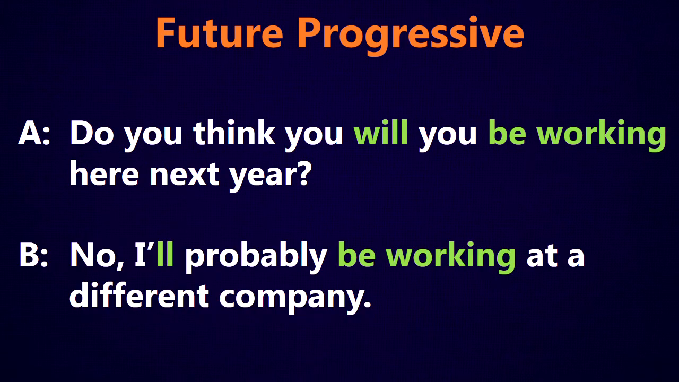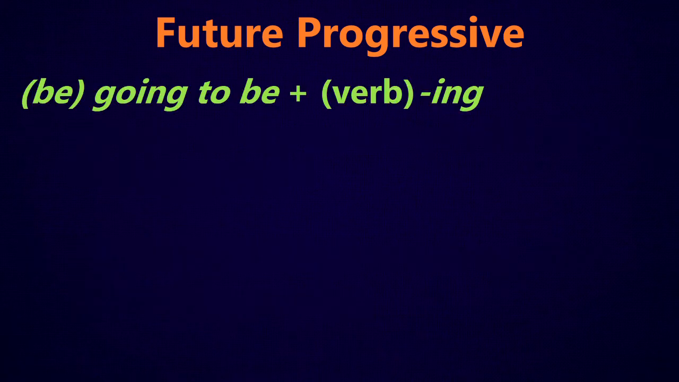So we're thinking about the time period of next year, and this person would be using the future progressive. Do you think you will be working here next year? Because they're working there right now, and they're wondering if they'll still be working there 1 year from now. So we're thinking about the continuing future from now until next year. So in this case, the future progressive would be quite natural to use.